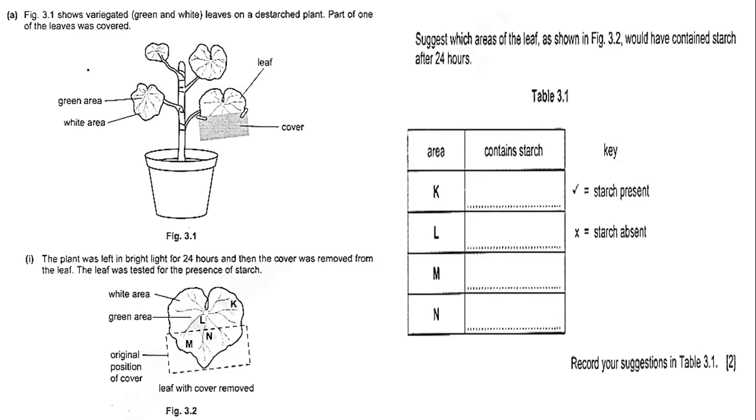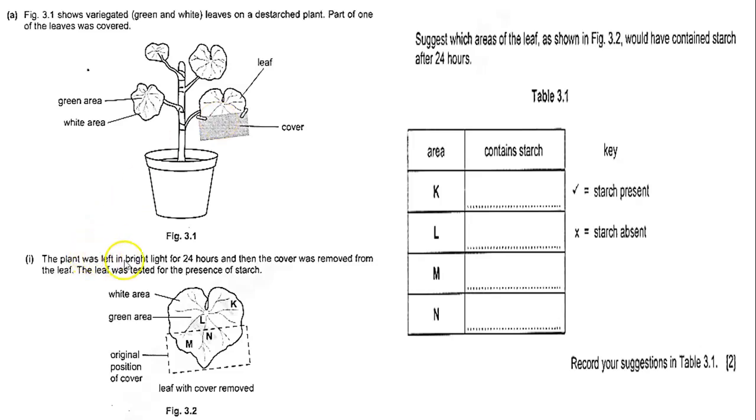On a de-starched plant. De-starched plant means that the plant was kept in the dark for at least 24 hours in order to make sure that the photosynthesis process has stopped and I don't have any storage of starch. One of the leaves was covered. So look here at figure 3.1. This is a variegated plant, which means that I have a green area and a white area, mostly on the edges of the leaf. And I took one leaf of them and I covered it with a cover. And this plant was de-starched.